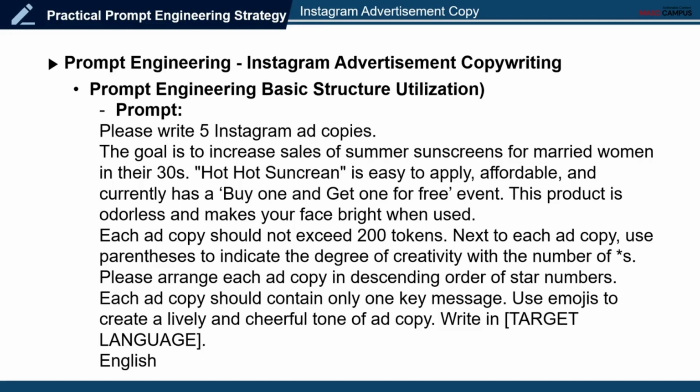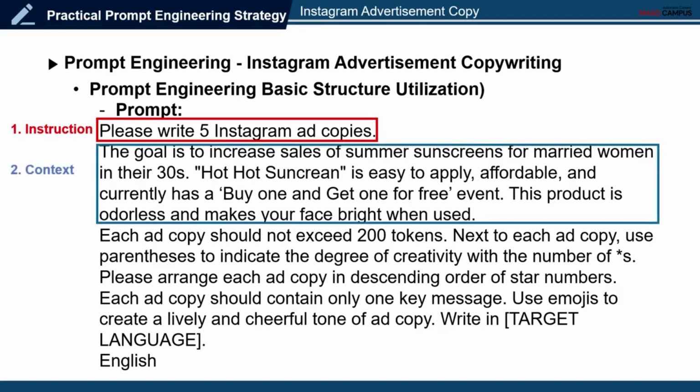Upon analysis, the prompt structure first sets directives in the content. What are they? Write 5 Instagram ad copies. That's the directive. The context provides further details. The target is married women in their 30s looking for summer sunscreen. And the hot sunscreen is easy to apply, affordable, and on a buy one get one free discount. The product is also odorless and enhances facial brightness. Essentially, it's structured around directives and context.